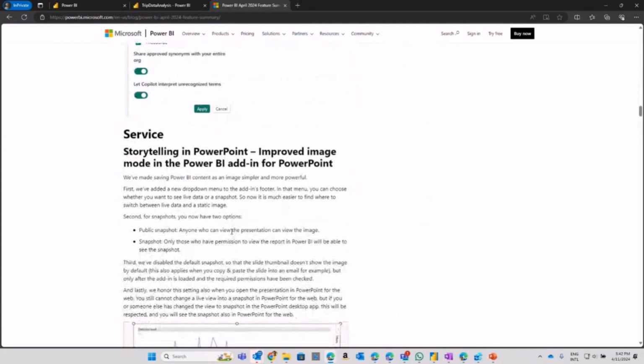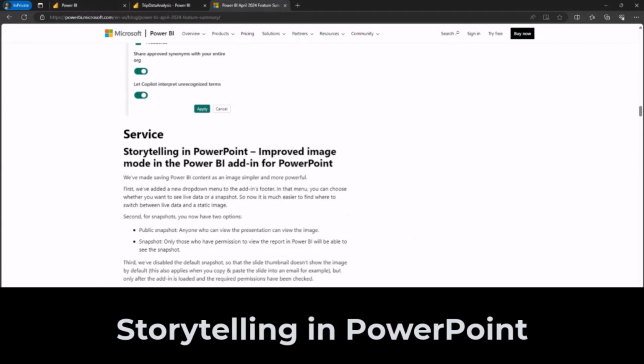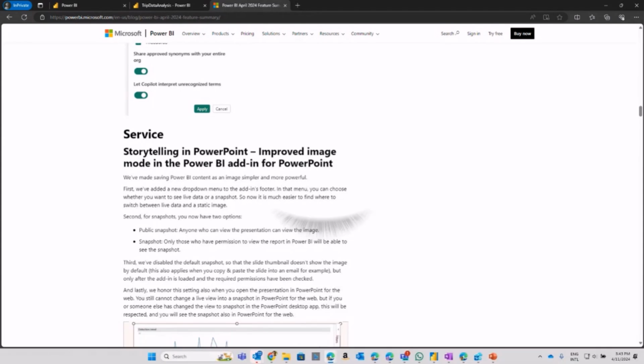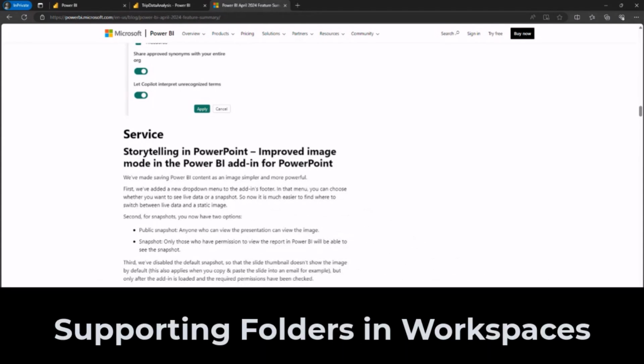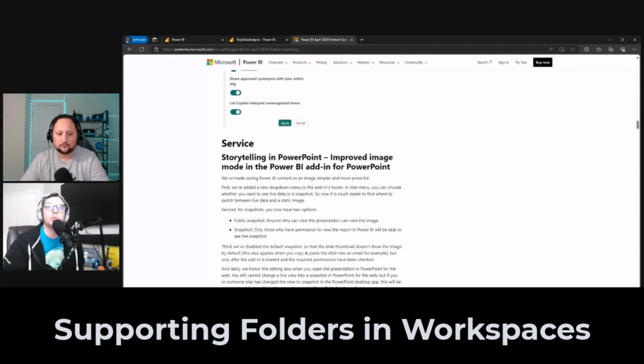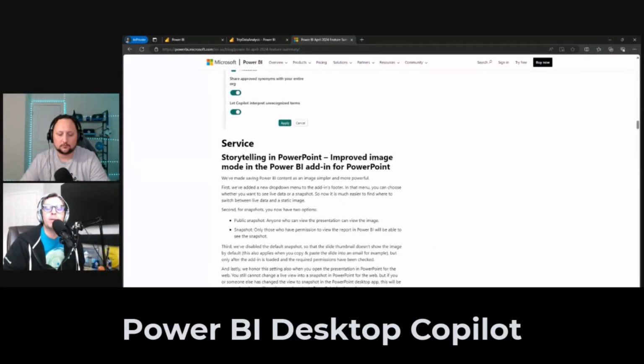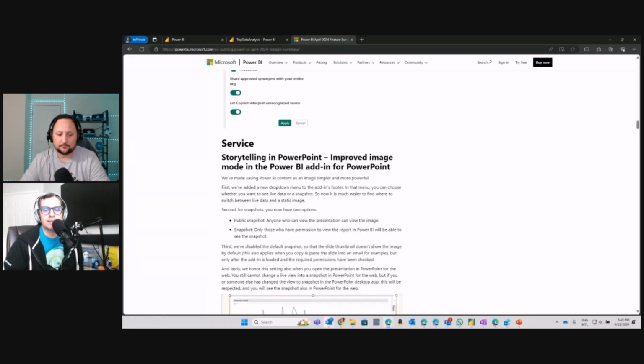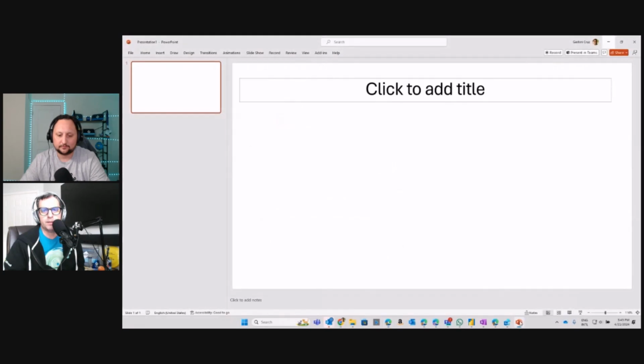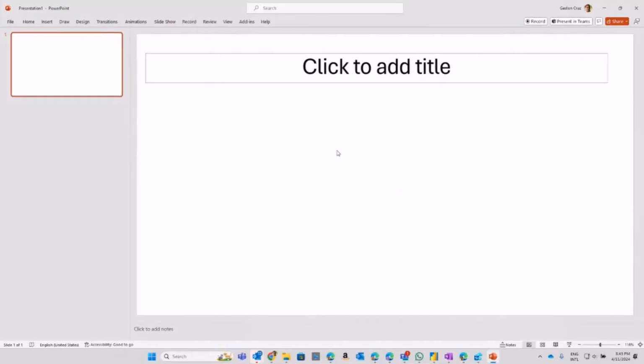In this case, we are going to be focused on three major announcements. One of them is storytelling in PowerPoint. Second one is supporting folders and subfolders in workspaces. And then we are going to switch and share the Power BI Desktop Copilot. So let's head over there and start with PowerPoint. I'm going to open my PowerPoint just from scratch here.